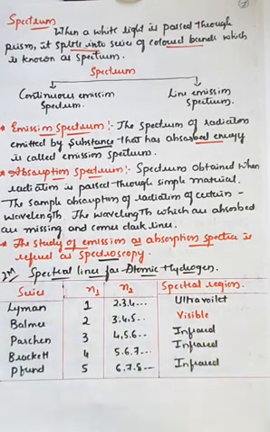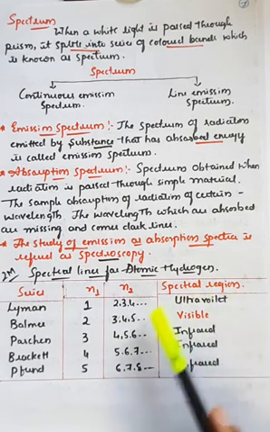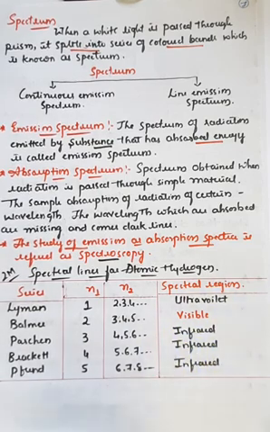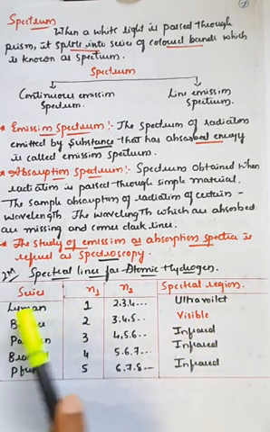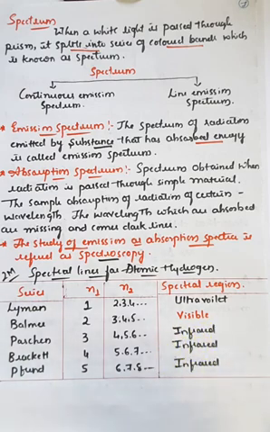You must draw this column-wise. The first column is the series, the second column is the n1 value, the third column is the n2 value, that is the excited states, and the fourth column is the region in which the spectral lines or the series can be obtained. Always remember, Lyman is obtained in the ultraviolet region, and only the Balmer series can be seen in the visible region. All the other three, Paschen, Brackett and Pfund series, are obtained in infrared radiations.